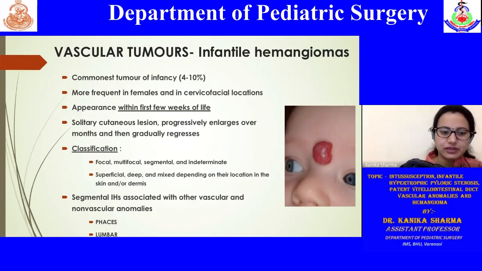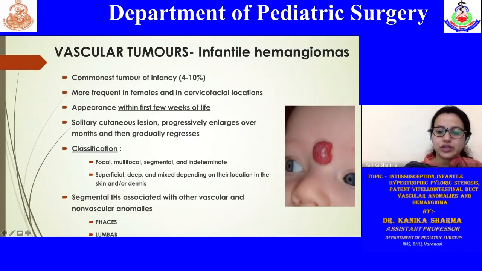When the child presents to us, we have to make sure which stage the child is in, and have to counsel the parents that this has a bell-shaped curve like course, where initially it will progress and then subsequently it will regress. They can be focal, multifocal, segmental, or intermediate, and they can be superficial, deep, or mixed depending upon their location.